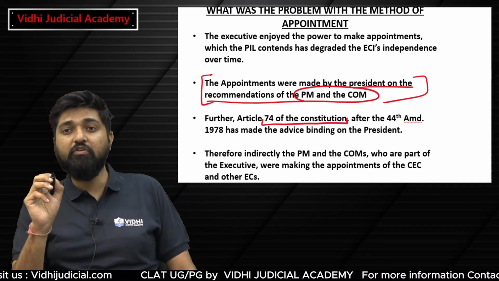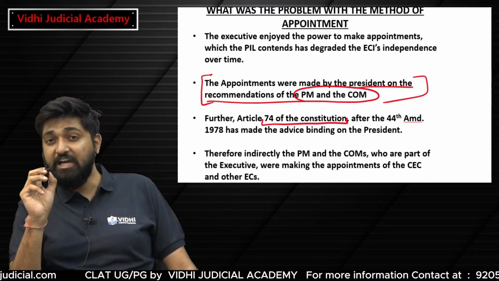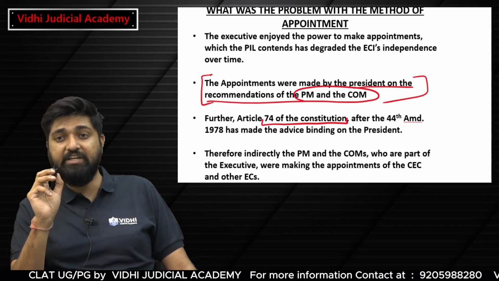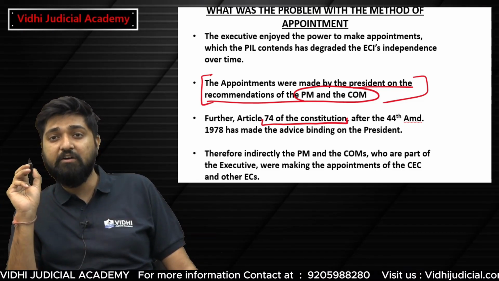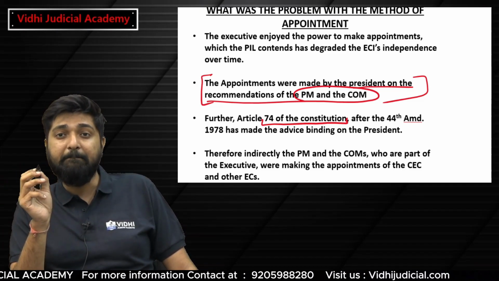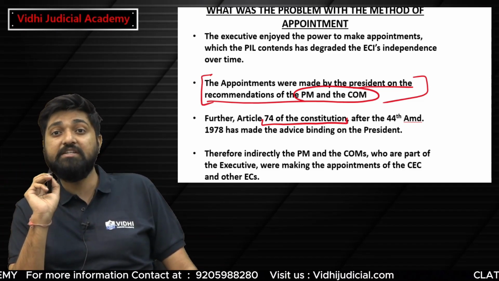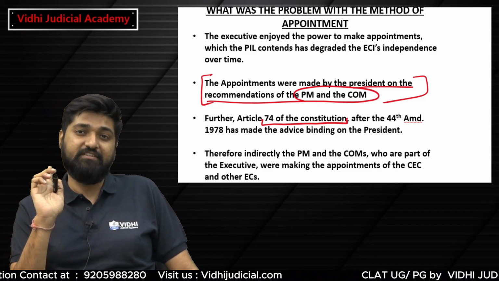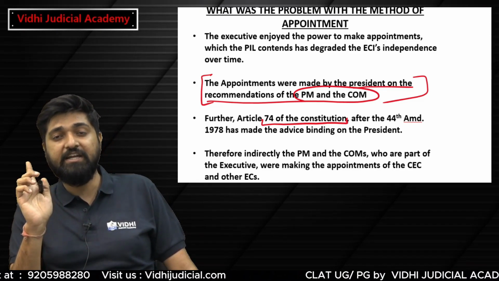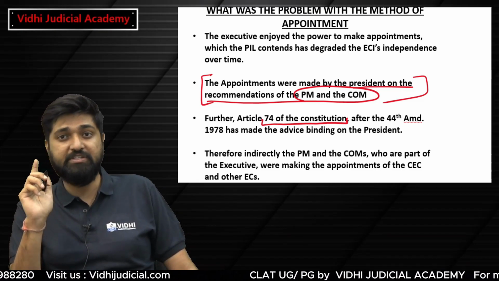Article 74 of the Constitution, and especially after the 44th Amendment 1978, has made the advice that is given by the Council of Ministers and Prime Minister binding on the President. So basically, the President cannot refuse the advice that is being rendered by the Prime Minister and the Council of Ministers.